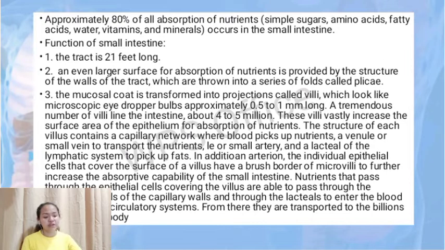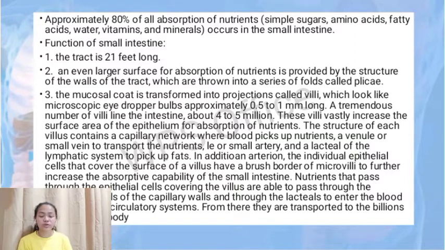Approximately 80% of all absorption of nutrients occurs in the small intestine. These are the functions of the small intestine. The tract is 21 feet long. An even larger surface for absorption of nutrients is provided by the structure of the walls of the tract, which are thrown into a series of folds called the plicae.